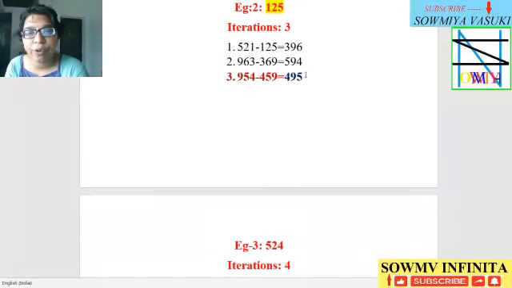Then 594 gets a further iteration: 954 minus 459 is equal to 495. So it gets into the loop of the black hole number. So 125 has 3 iterations only.